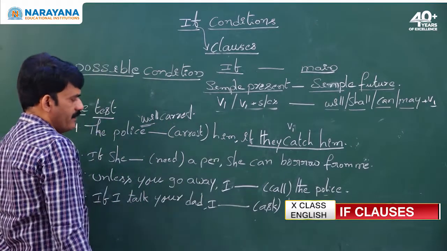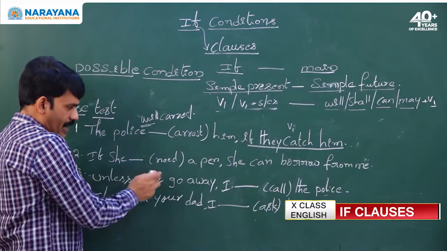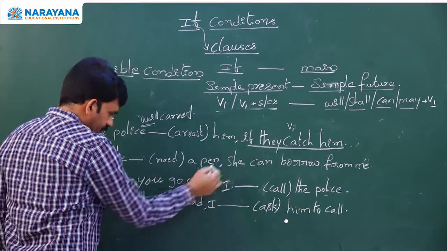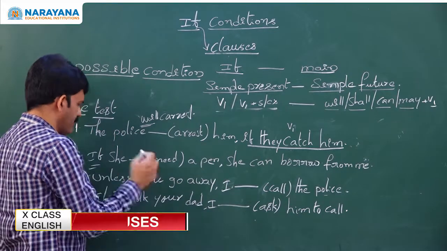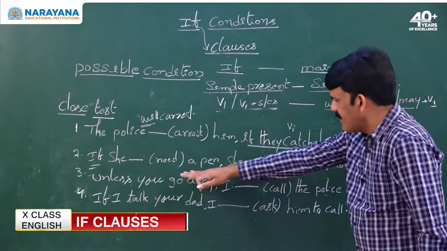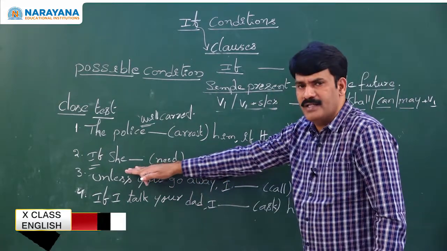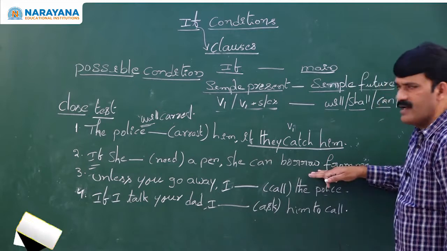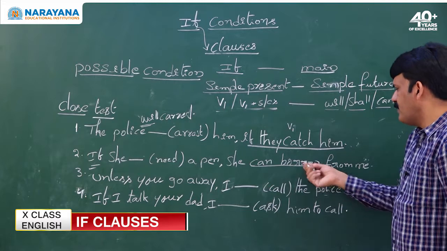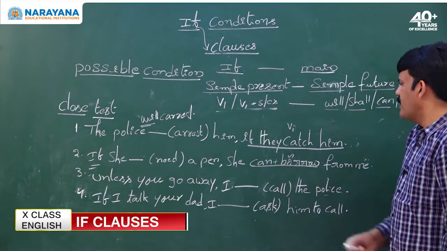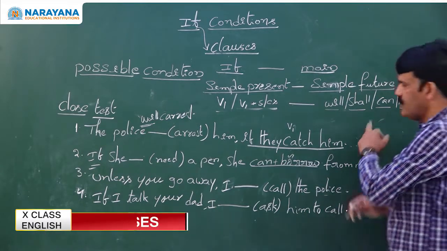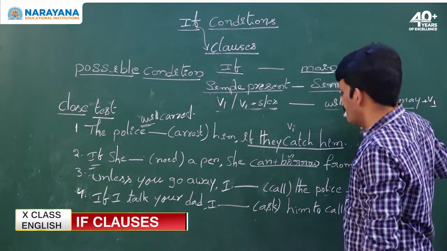Which is the part that has a blank? If she dash a pen, the blank is given in the if clause. Then you see the main clause. When the blank is given in the if clause, do not depend on the if clause. Then you immediately come to the main clause. What is the main clause? She can borrow. Can plus V1. Where do we use can plus V1? Only in the possible condition main clause we use can plus V1.